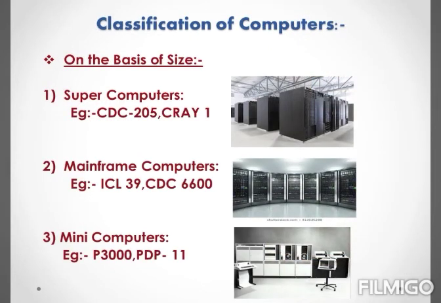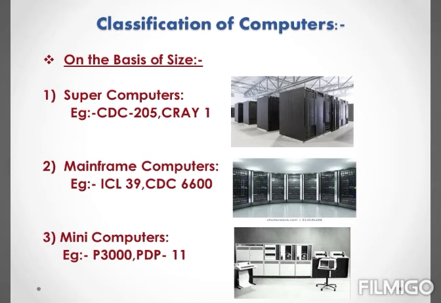Now, let us move on to classification of computers on the basis of size. The first one is supercomputers. Students, these computers are called supercomputers as they can solve difficult and complex problems within a nanosecond. Isn't that super, children?